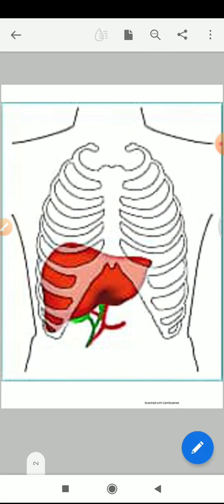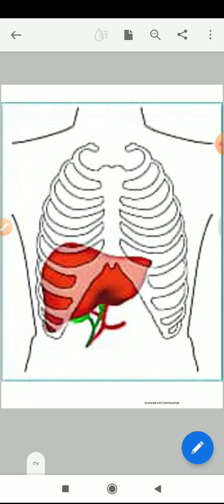It is also protected by the rib cage. You can see the rib cage here. I told you your rib cage is a hard, bone-like structure. It protects your heart and liver. Like how it protects the heart, the same way it also protects the liver.